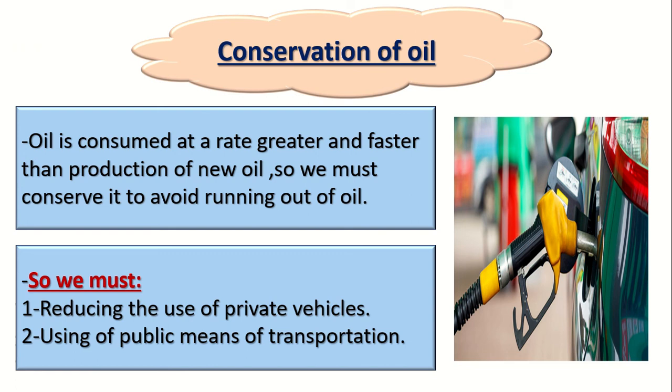Now let's talk about the conservation of oil. What's the meaning of conservation again? How to keep or how to save. Okay, the oil is consumed, that means it is used faster than it can be renewed because it is a non-renewable resource of energy. So we must conserve it. How? Number one, we should reduce the use of private vehicles like cars and buses. We should reduce or decrease the use of them, and use public means of transportation. So that's how we can conserve the oil from running out.